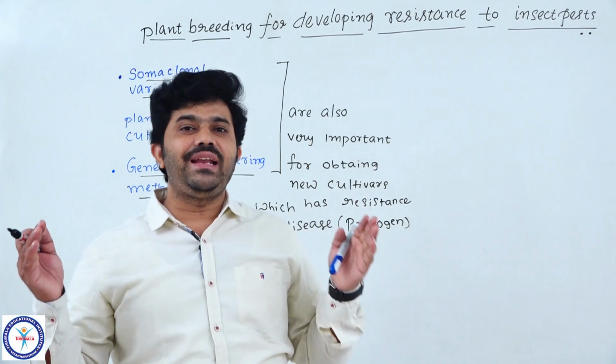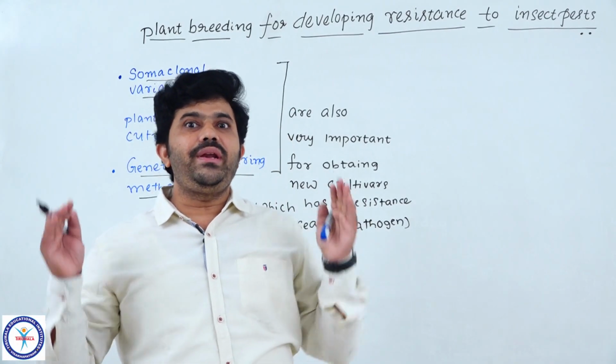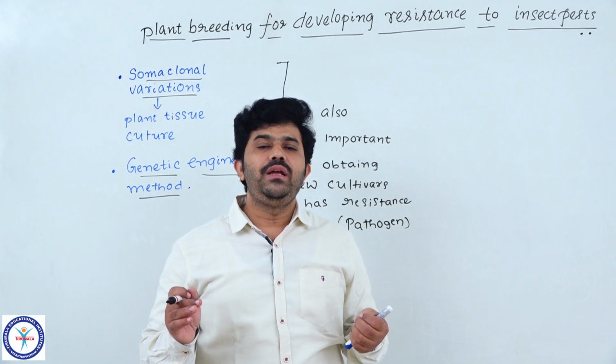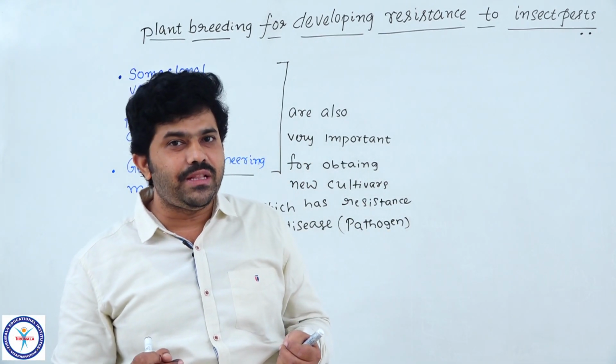The main requirement is high yield and nutrient quality. Those characters are needed to produce high quality and nutrient-rich food sources by the plants.